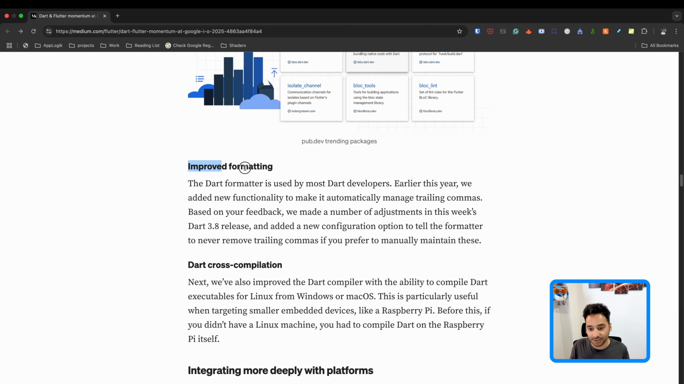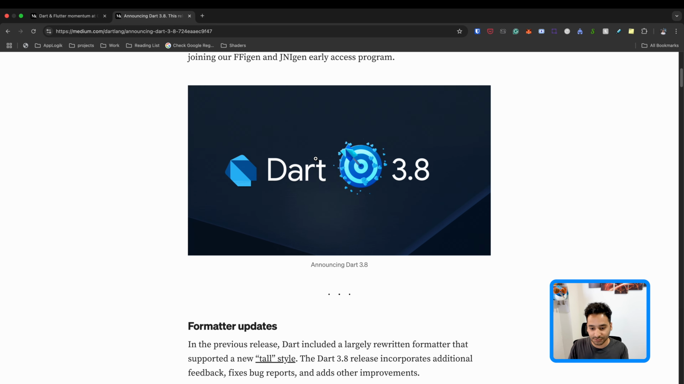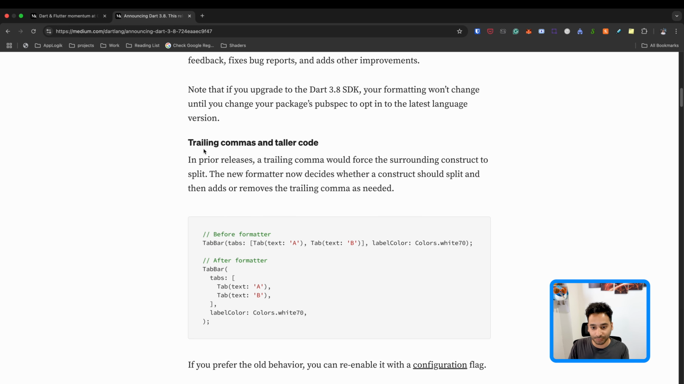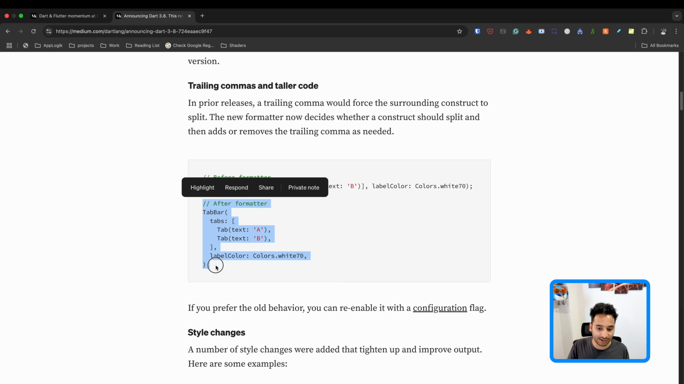Also we have some improvements on the formatting. For this one, I'm going to open the article that they published for the Dart itself. So here we have more information. For example, yeah, this is the formatting updates. For example, before that, when you had this line of code, and when you try to format the code, it didn't change it like this. But now it just adds the comma after here, and then it formats the code like this.